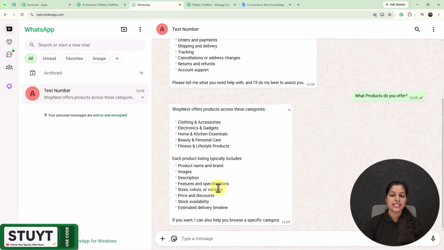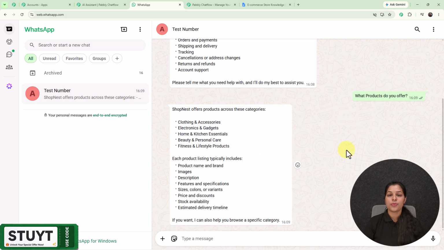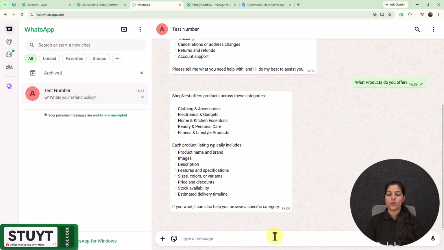And right here you can see that I'm getting the answer which says Shopnest offers products across these categories. And right here we are getting the product categories. And now let's enter another question to check its proper working. So here I'm going to enter this question, that is, what's your refund policy? Now let's wait for the response of my AI assistant.